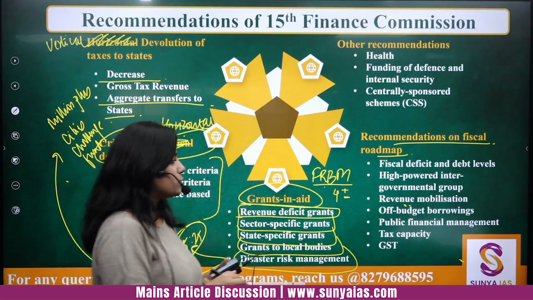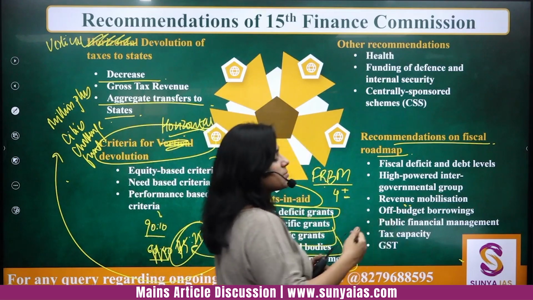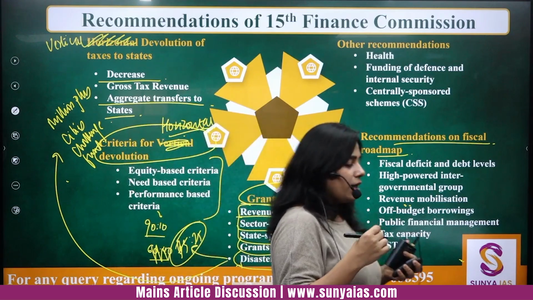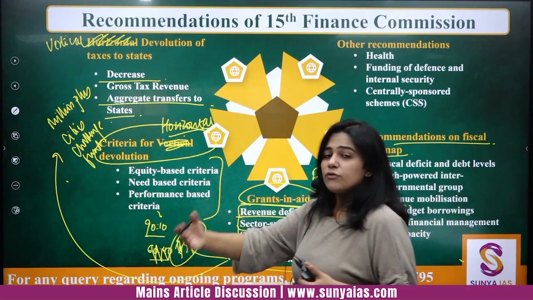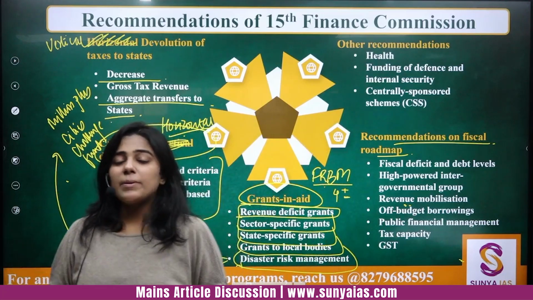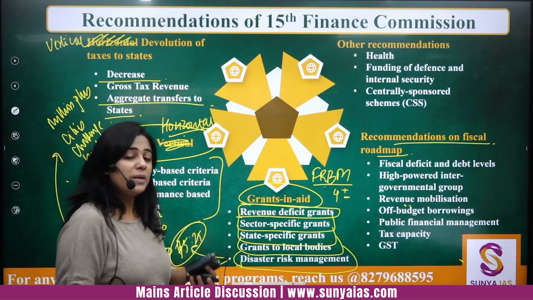Fiscal deficit should be in a range that has been provided. But overall, there has been a lot of overflow from the fiscal deficit. So the government has been borrowing more.